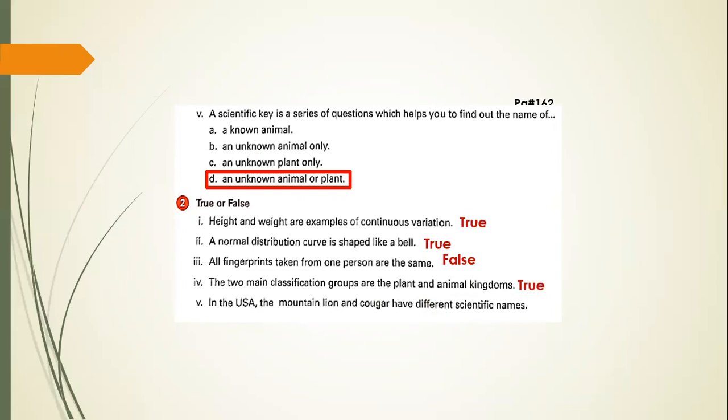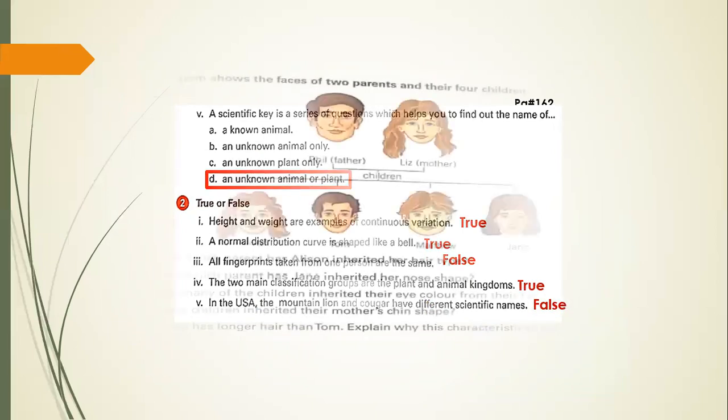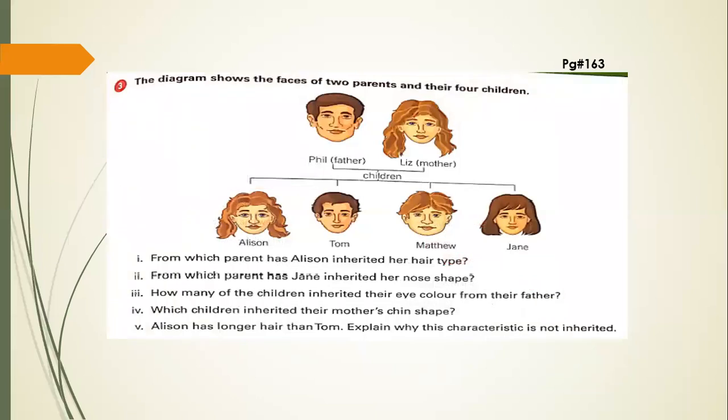The two main classification groups are the plant and animal kingdoms. True statement. In the USA, the mountain lion and cougar have different scientific names. It's a false statement. Both of them have the same scientific name. Come to the third question. The diagram shows the faces of the two parents and their four children. Phil, Liz, these are the two parents, and their four kids, Ellison, Tom, Matthew, and Jane.